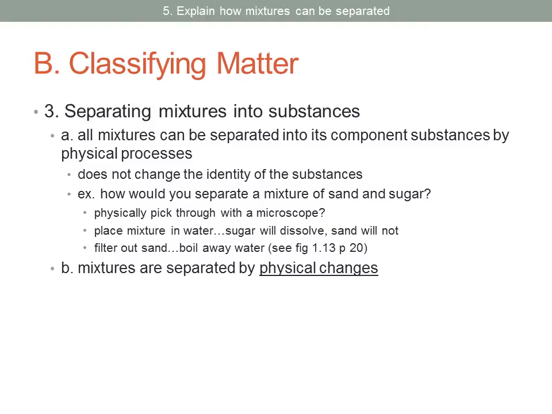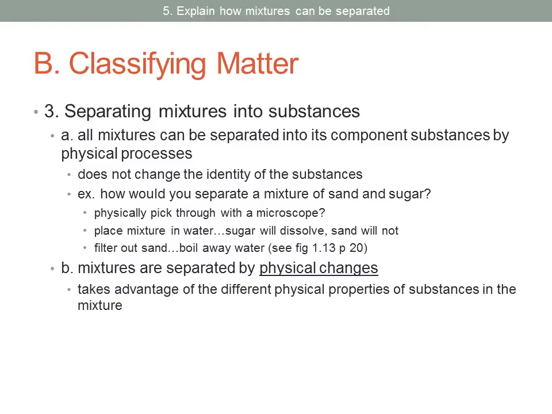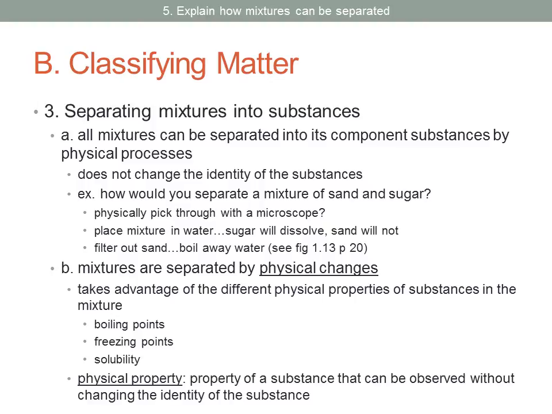What we're showing here is that mixtures are separated by physical changes. They take advantage of the different physical properties of substances in the mixture. In the example we just mentioned with the sand and the sugar, the difference in physical property that we're using is the solubility. Sand is not soluble in water, while sugar is, which allows us to separate them. Some examples of different physical properties that could be used to separate substances in mixtures: differences in boiling points, freezing points, solubility.